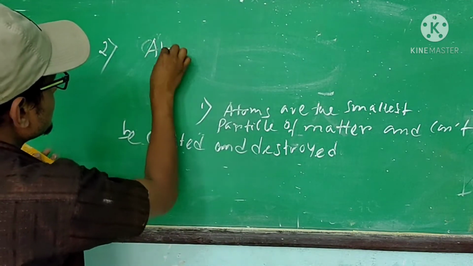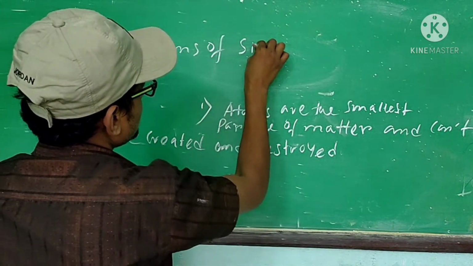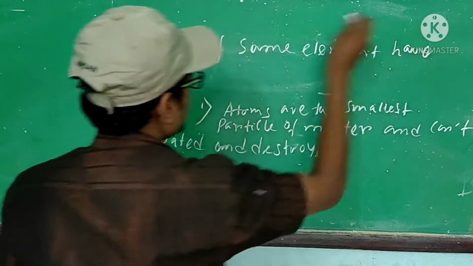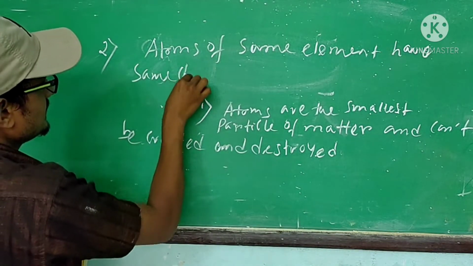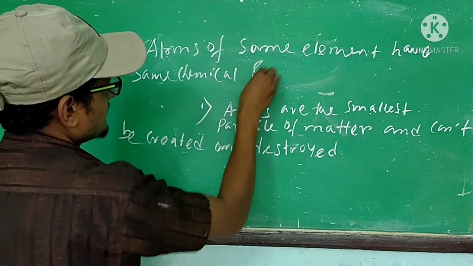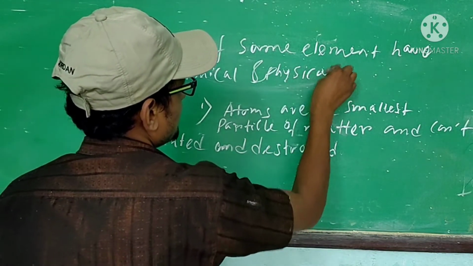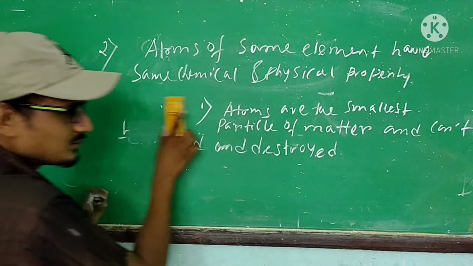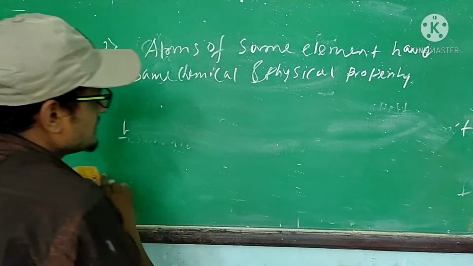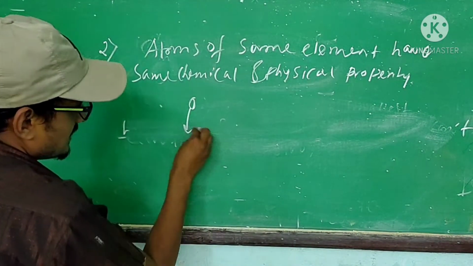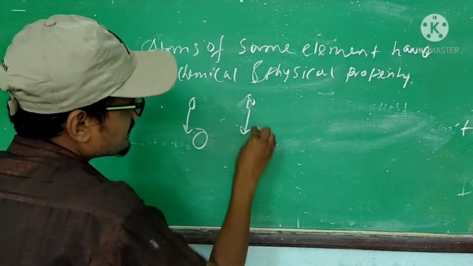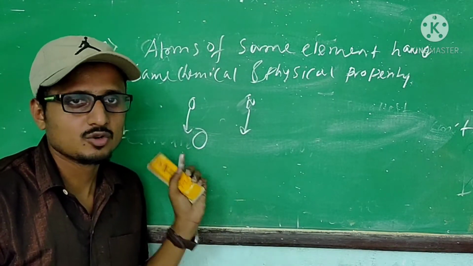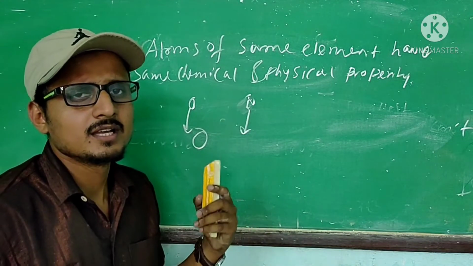But the atom of oxygen and the atom of nitrogen will not have the same chemical and physical property. So atoms of different elements will have different properties.